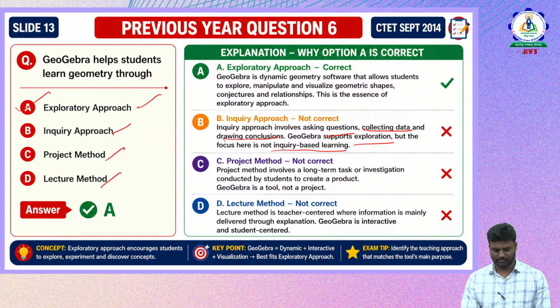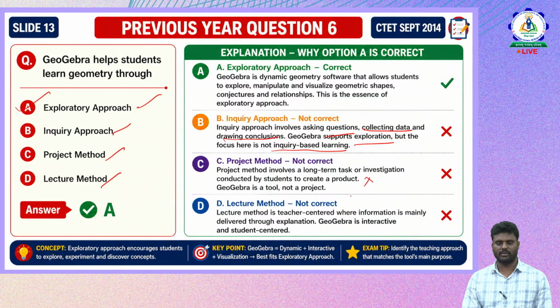Option 3 is the project method. The project method involves a long-term task or investigation which is conducted by the student to create a product. GeoGebra is a tool, it's not a project. We use GeoGebra in mathematics for geometry, to extend our learning for better understanding. We don't create a project from GeoGebra. So therefore this is also a wrong answer.